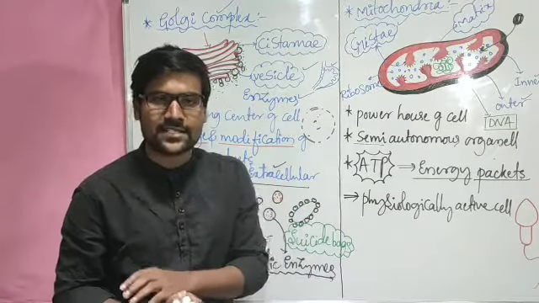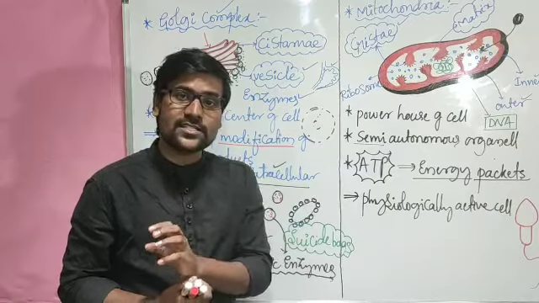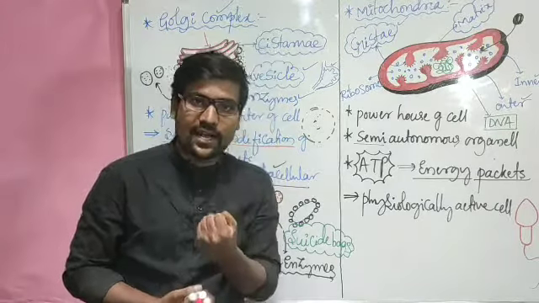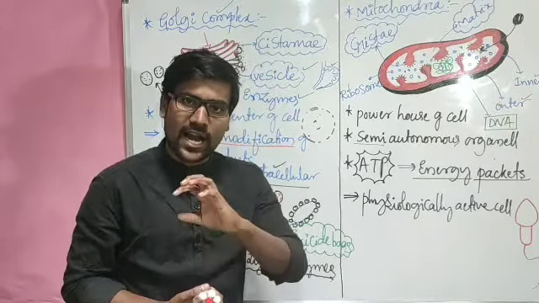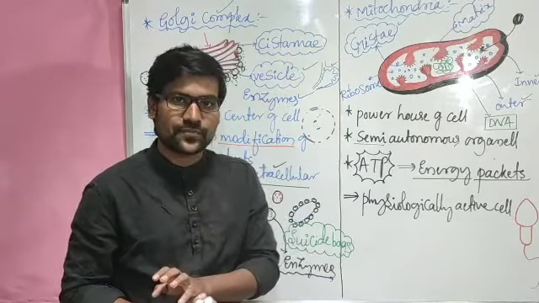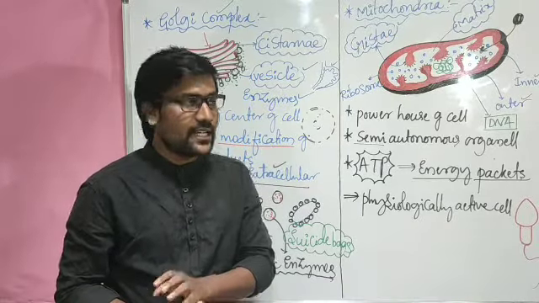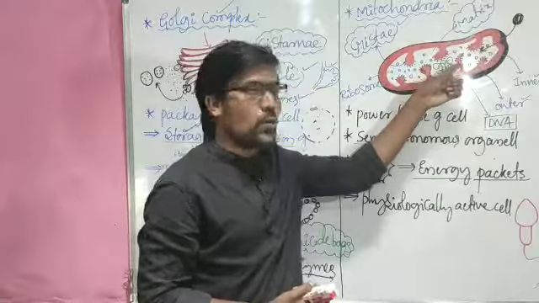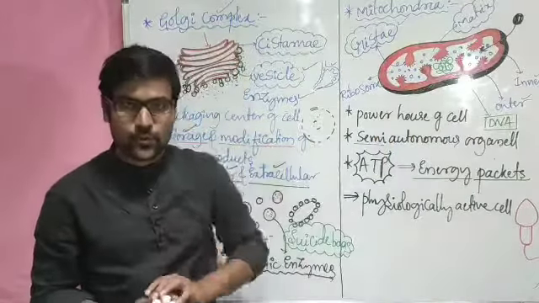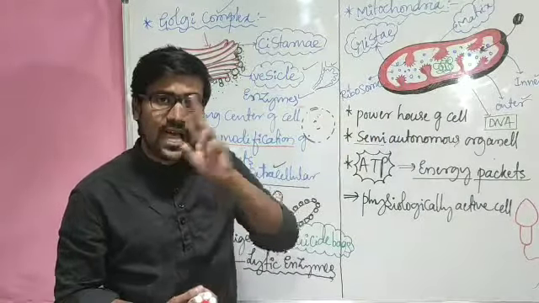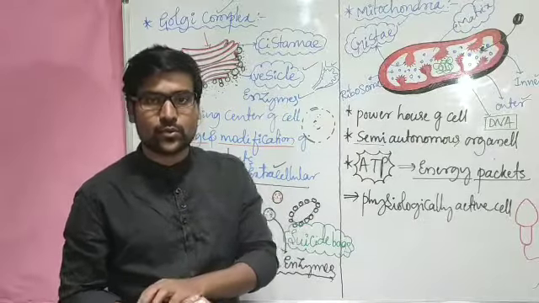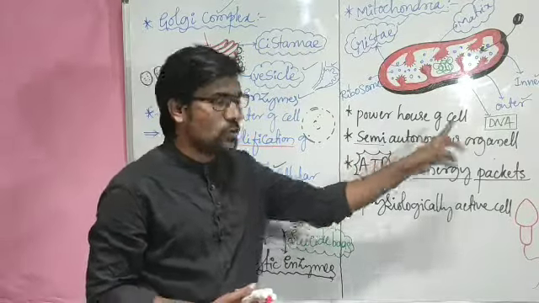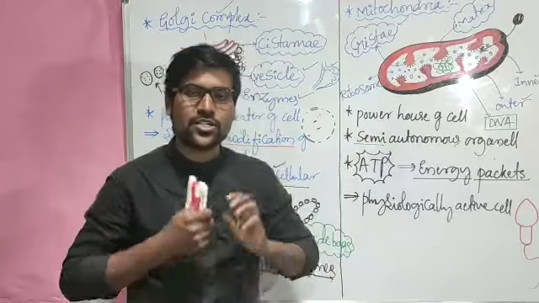Yes, present in the plant cell. Chloroplast work is absorbing the sunlight and producing glucose. Here the same glucose is broken down, and there glucose is produced. And both are having their own DNAs, own ribosomes. Both are semi-autonomous organelles.